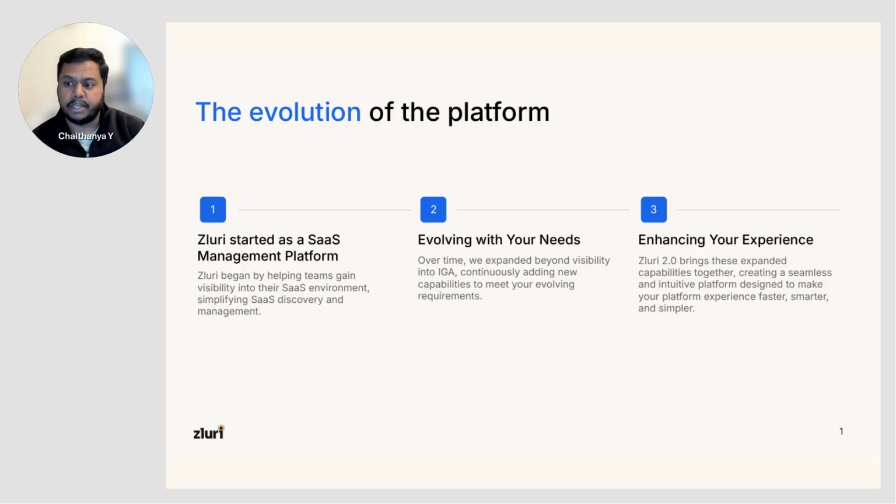Every single page that you currently see has been completely rethought end to end to give you very good information and good insights. I'll get to some of these points in a lot more detail, but the experience is designed to ensure that you get your information faster, you're able to get it a lot more smartly, and more importantly, it's a lot simpler to navigate this interface.